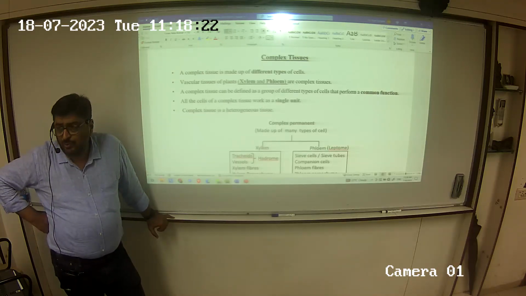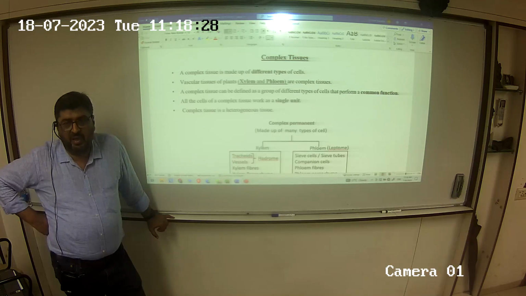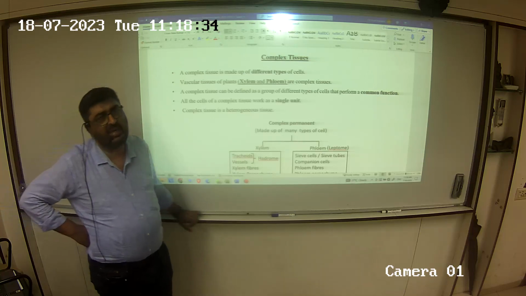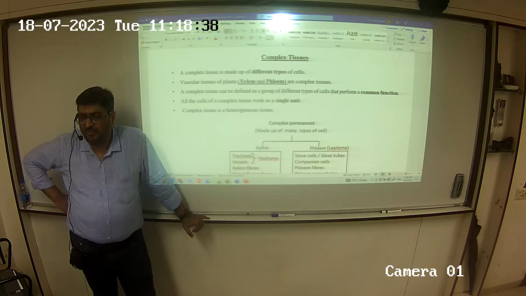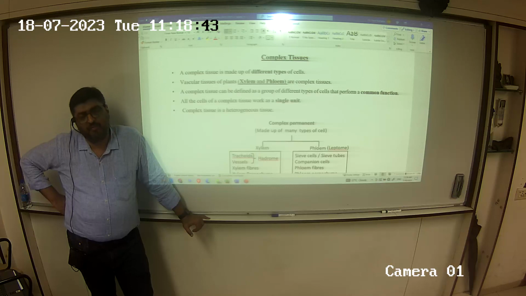Now, permanent tissues are of two types, simple and complex. Simple when they are made up of the same type of cells, as in the case of parenchyma, collenchyma and sclerenchyma. Complex when they are made up of different types of cells, as in the case of xylem and phloem.